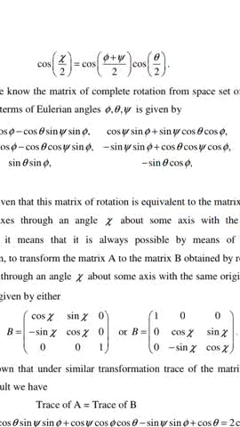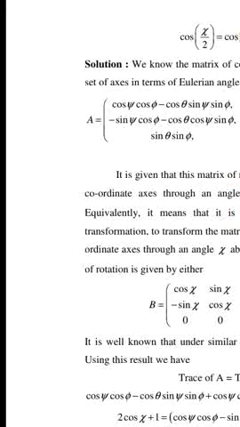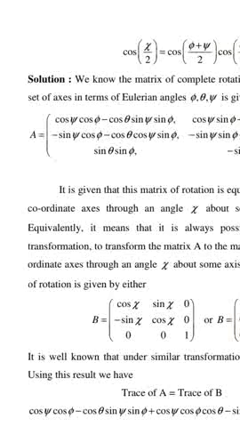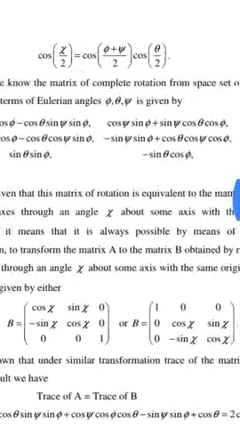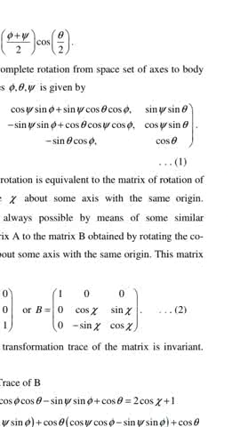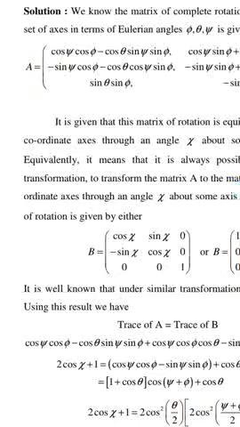Solution: we know the matrix of complete rotation from space set of axis to body set of axis in terms of Eulerian angles phi, theta, psi is given by A equal to cos psi cos phi minus cos theta sin psi sin phi, cos psi sin phi plus sin psi cos theta cos phi, sin psi sin theta, minus sin psi cos phi minus cos theta cos phi sin phi, minus sin phi cos, sin psi sin phi plus cos theta cos psi cos phi, psi sin theta, sin phi minus sin theta cos theta.